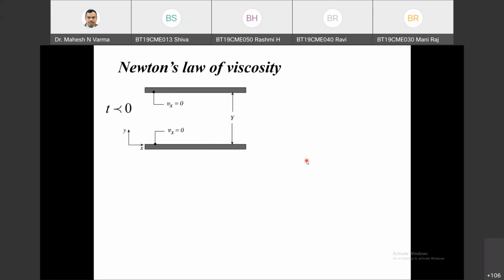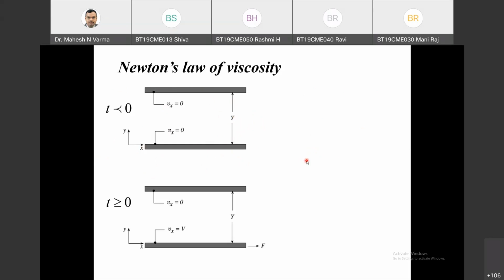Then for t greater than 0, what is done? That was before the start of the experiment. After the start of the experiment, what is the difference? The bottom plate is given a force F, which will create a constant velocity V in the bottom plate.